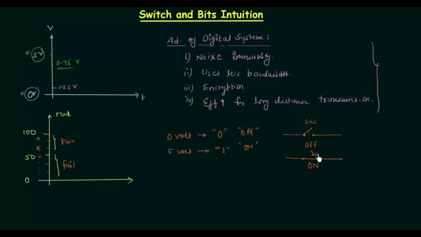SW is our switch. When SW is open, it is 0 volt. When SW is closed, it is 5 volt. So by using one switch, this is a single switch, we can implement two levels. In the same way, if we want to implement 4 levels, we are going to use two switches. Let me change the color for this.